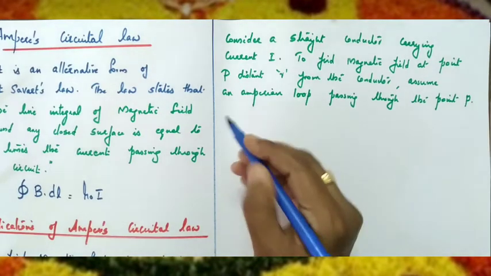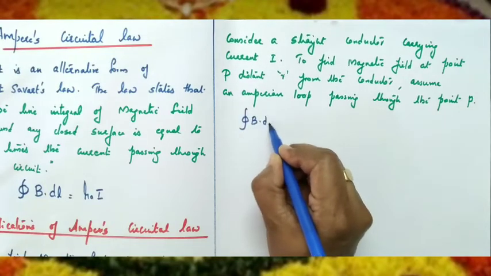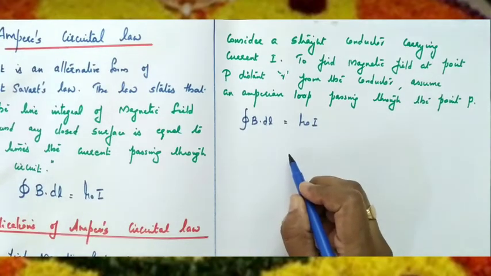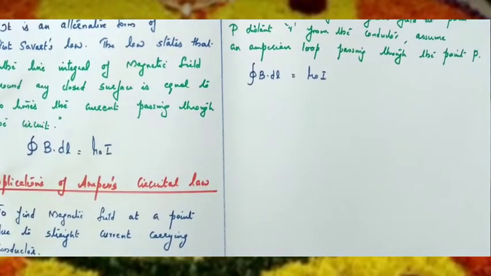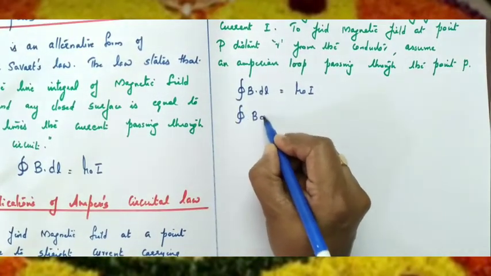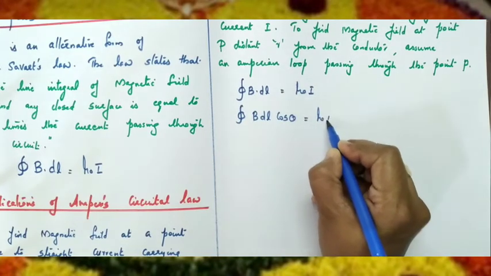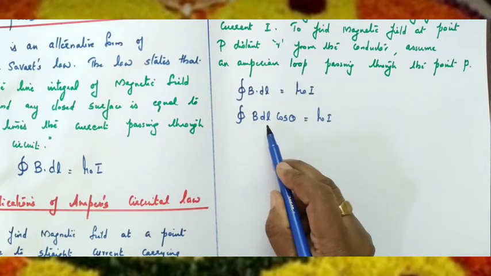Now from Ampere's circuital law, we can write line integral B dot dl equal to mu 0 I. I represents the current enclosed by the surface. Here integral B dot dl we can write as line integral B dl cos theta equal to mu 0 I, where theta means the angle between magnetic field and length.